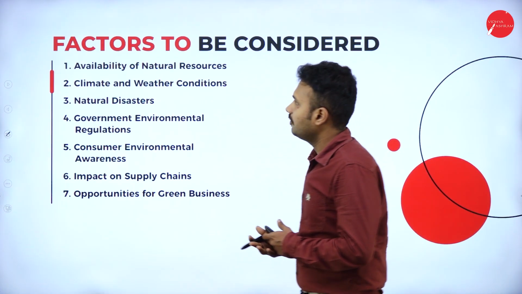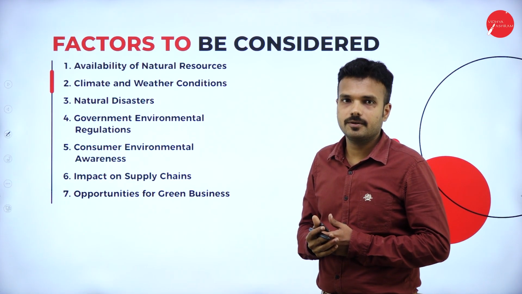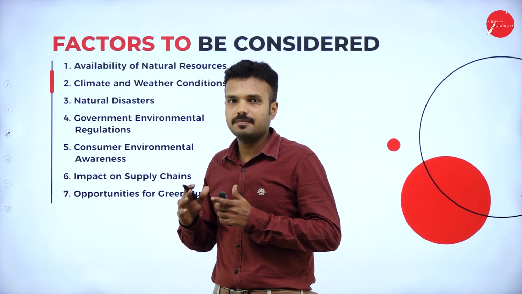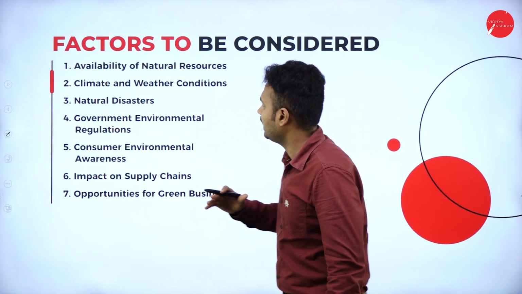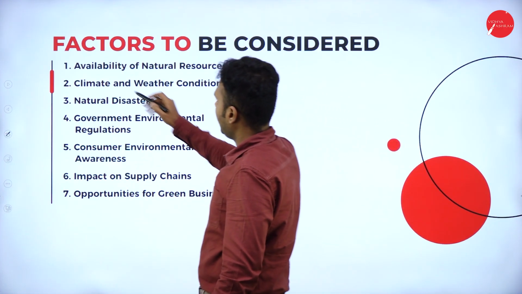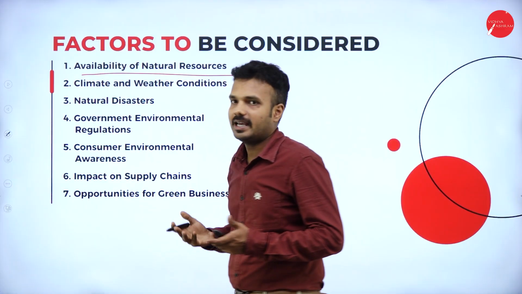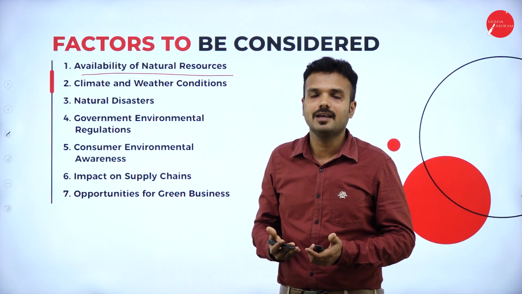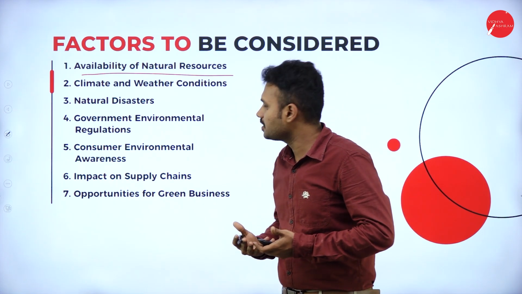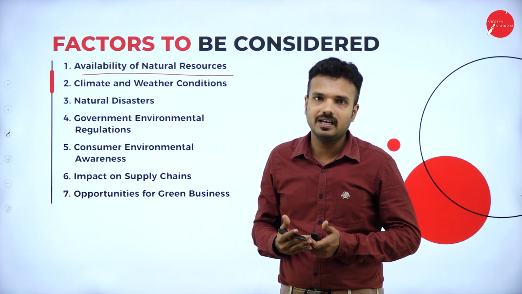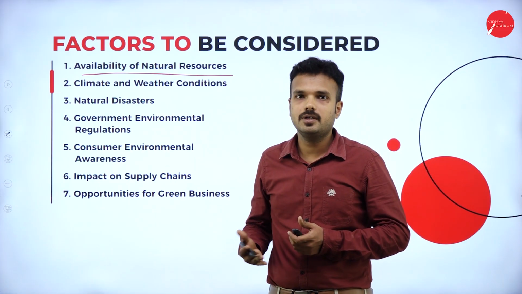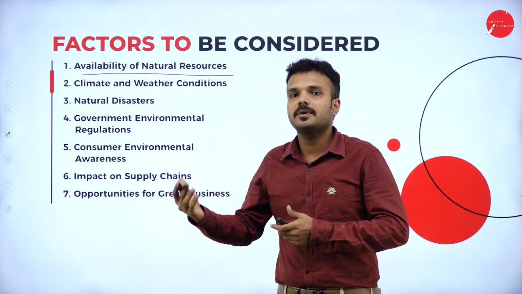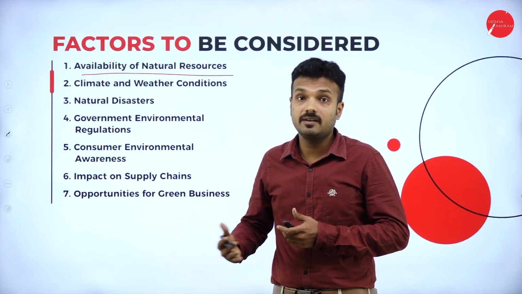Factors to be considered when it comes to the natural environment. As I said, the natural environment consists of natural substances which are God-made. Okay, so availability of the natural resource. Availability of the natural resource means whatever natural resource is in existence today. That is a resource that is available in the natural environment. It may be a fuel, it may be water, or it may be soil. It may be precious stones. It may be gold, it may be a metal.